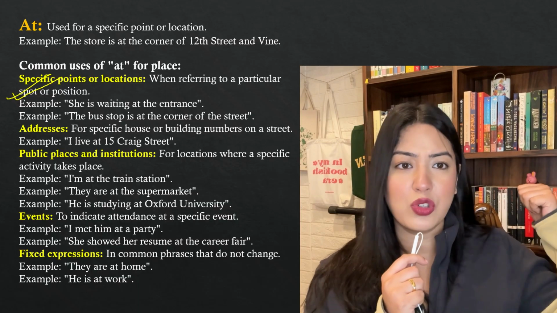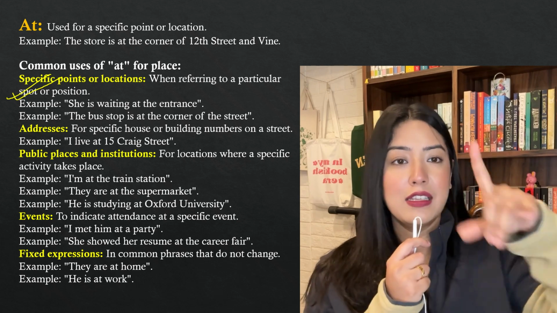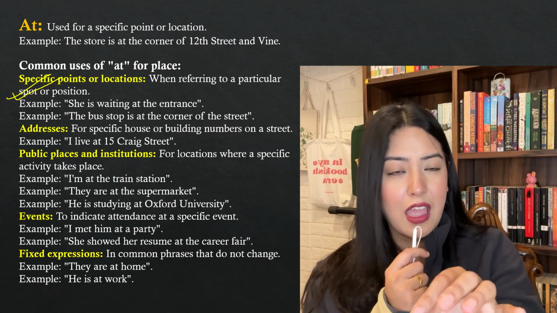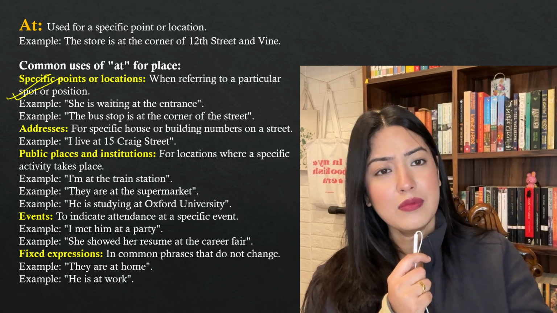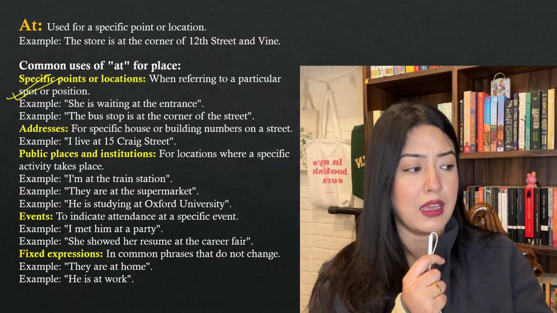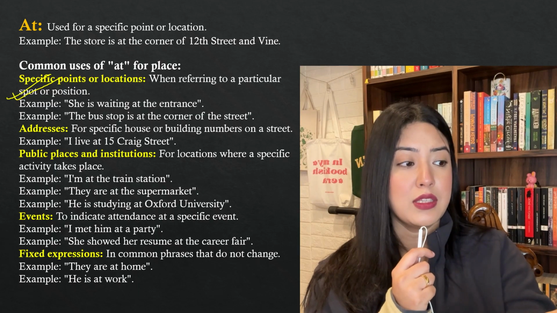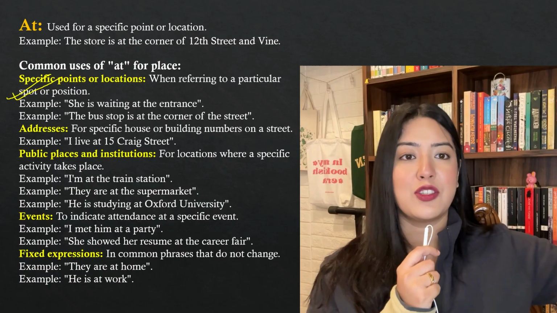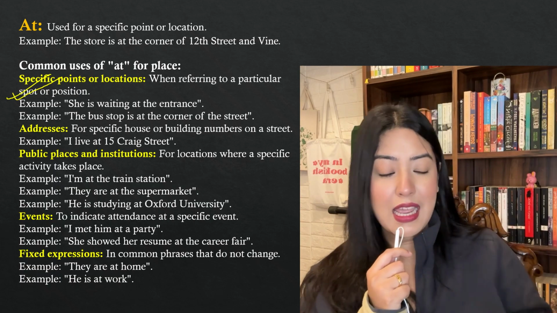I'll say she's at the grocery store. That means in this big locality there's one point where she is. If she says, where is your house located? At this street. Okay, I stay in this house.